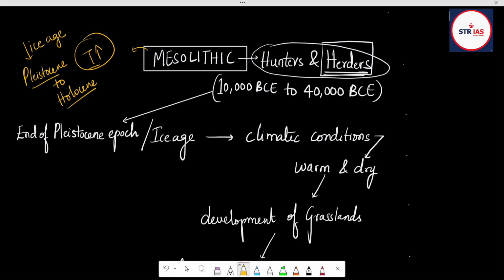In this situation, man can roam on plains. When temperature increases, grasses will be growing, mainly cereals like rice and wheat. They need a little temperature, right? So they'll be growing. So we can say that Mesolithic people are hunters and herders. I mean, here the domestication of animals will begin, and this domestication happens due to effective usage of tools.